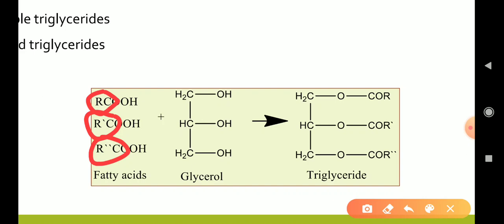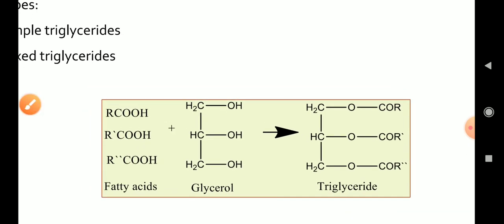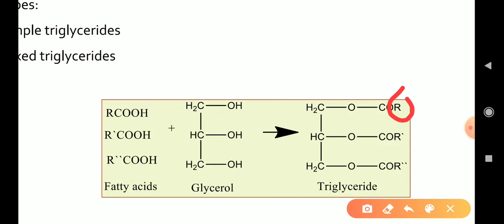These 3 fatty acids when reacted with glycerol can produce a triglyceride. This triglyceride is a mixed triglyceride because it contains 3 different hydrocarbons. What are the 3 different hydrocarbons? R, R dash and R double dash.